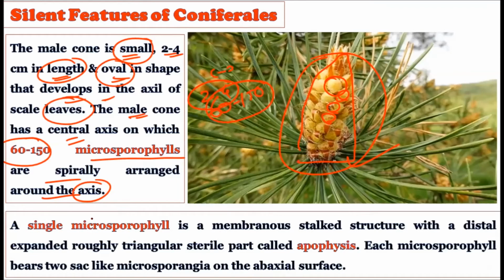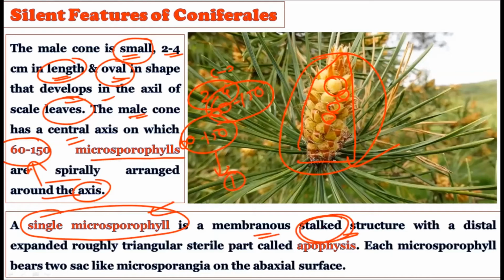Now a single microsporophyll, as you know the number may be 60 to 150. If you consider one microsporophyll, it possesses a stalk and is a membranous structure with a distal expanded, rugged, triangular sterile part, which is called the apophysis.